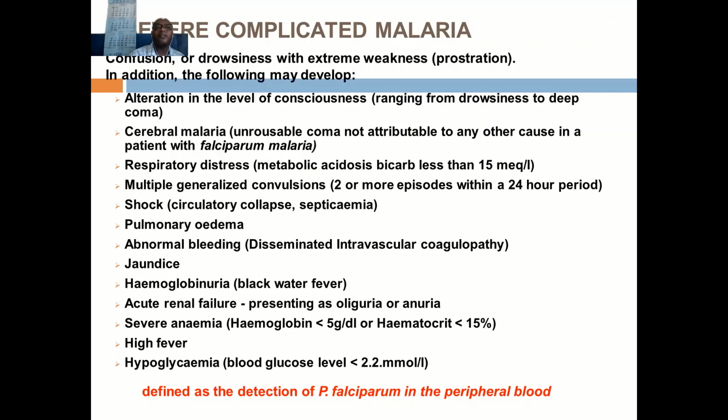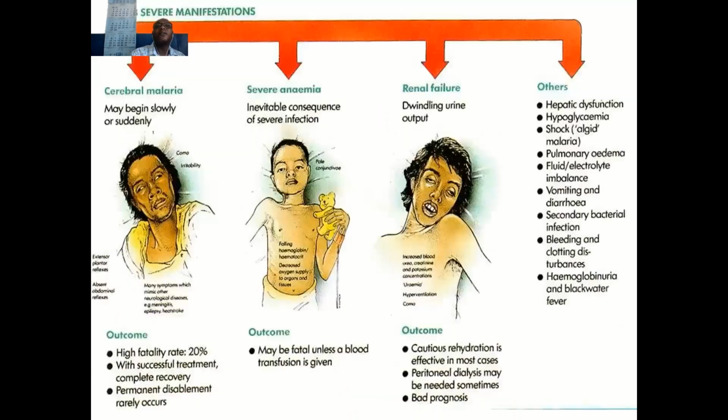There is respiratory distress because of metabolic disturbances and also pulmonary edema. Other complications are multiple generalized convulsions, abnormal bleeding, jaundice, hemoglobinuria, acute renal failure, severe anemia, and hypoglycemia, which are some of the most common complications of malaria.